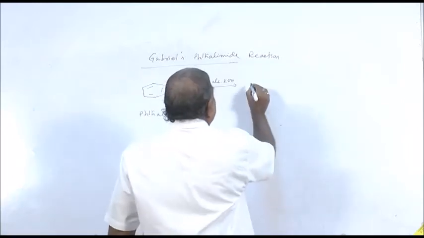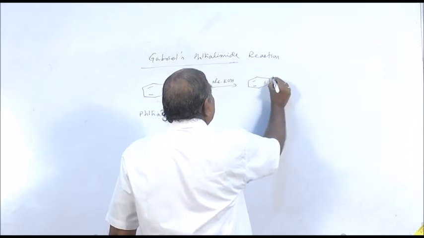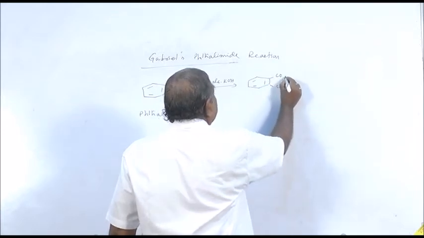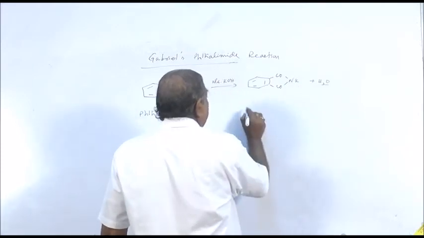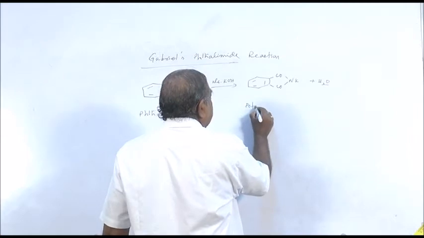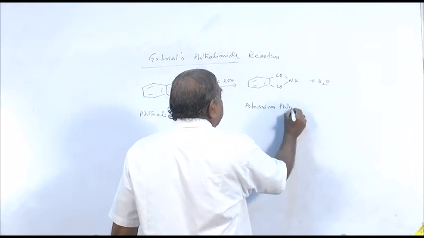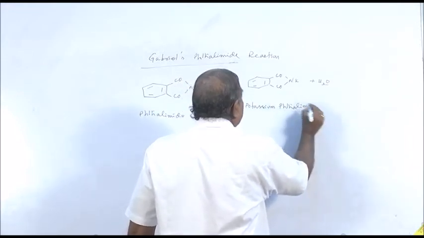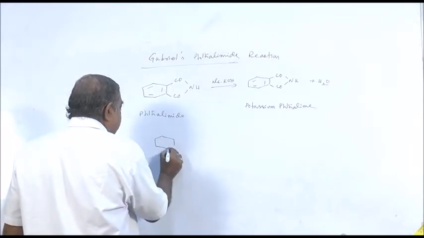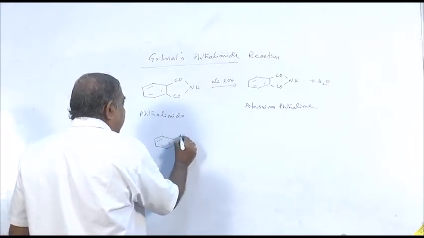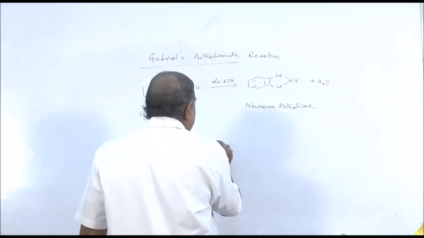here one of the hydrogen atoms from the NH group is replaced by potassium and you are getting water. This compound name is potassium phthalimide. The potassium phthalimide, once you get, is again treated with an alkyl halide.